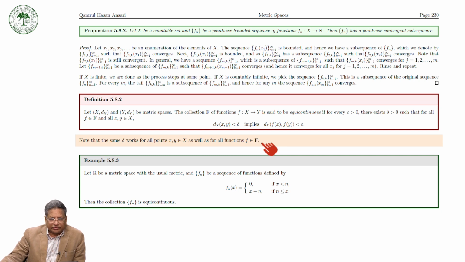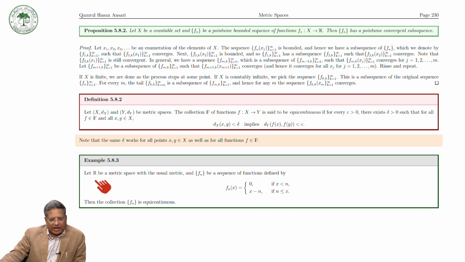Okay, so there is a slight difference in the definition, and you have to look very carefully. Now let us take an example of a collection of functions which is equicontinuous.